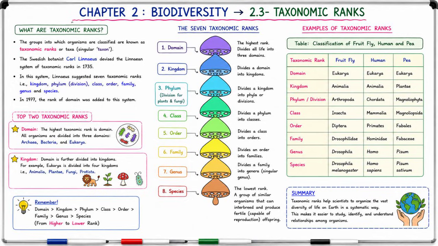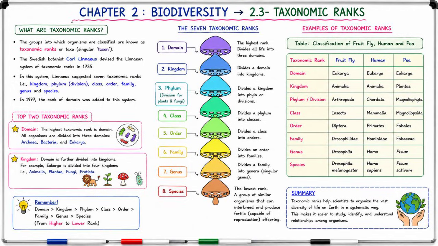Examples: fruit fly, Drosophila melanogaster; human, Homo sapiens; pea, Pisum sativum, all under domain eukarya. Remember, domain greater than kingdom, greater than phylum, greater than class, greater than order, greater than family, greater than genus, greater than species, from higher to lower rank.